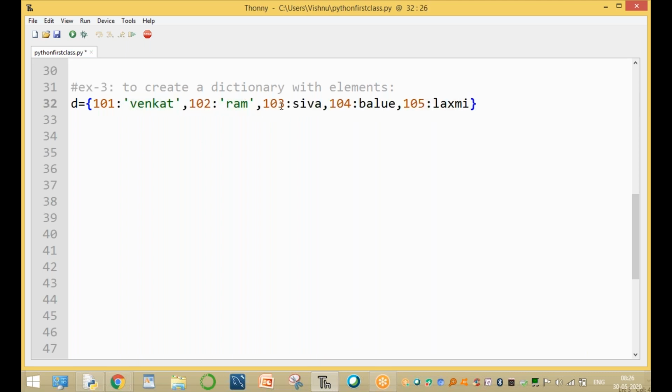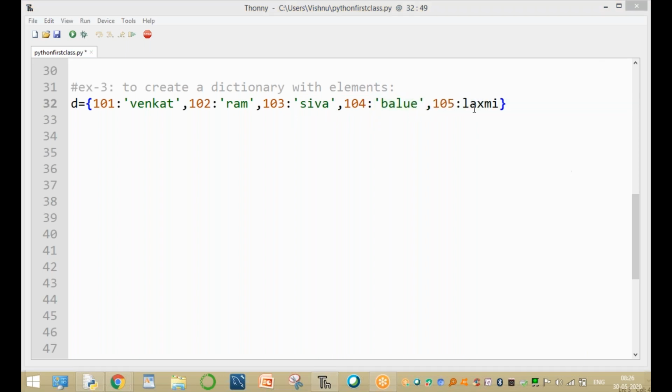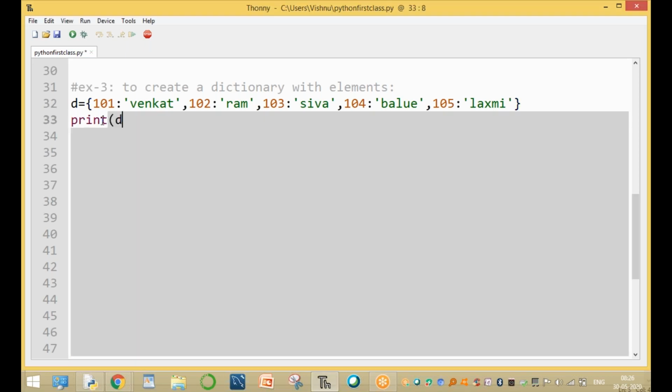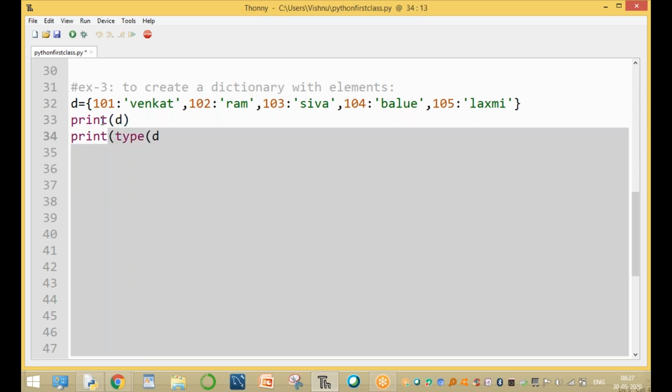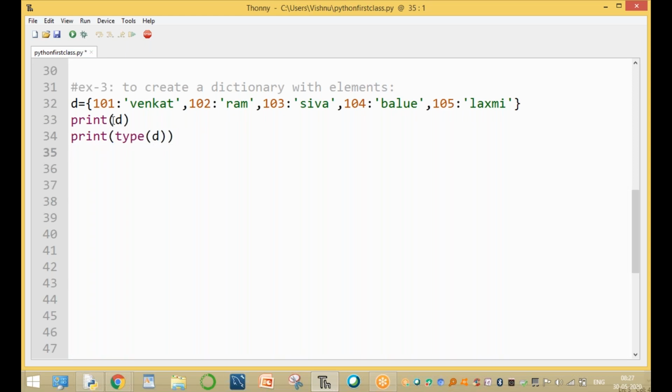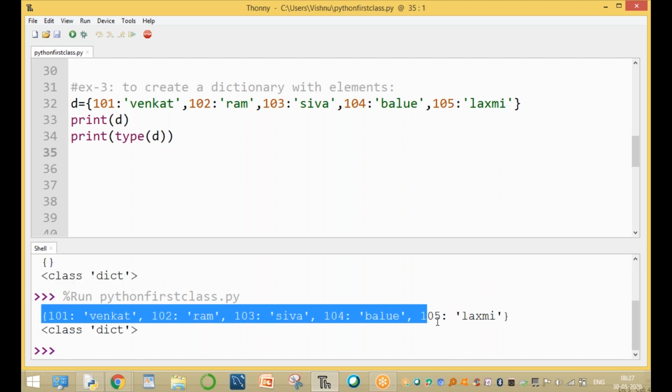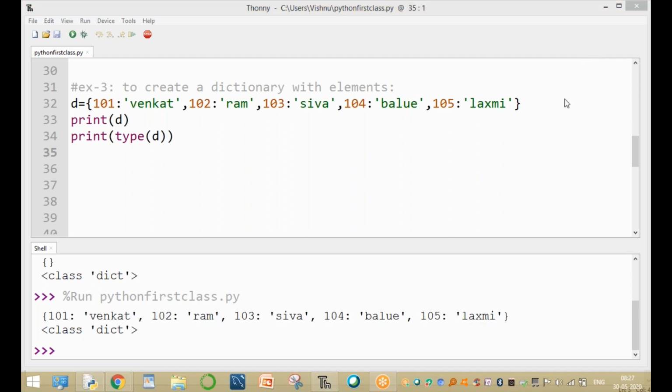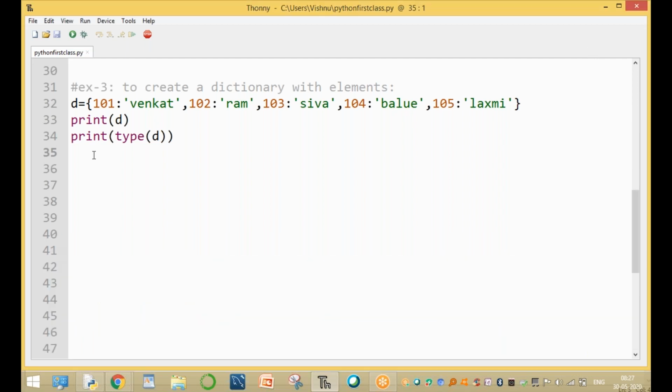All these values are string values, that's why we are enclosing them in single quotes. Now run this: print of D, and the data type is dictionary type. In lists and tuples, only values are stored, but here the dictionaries are stored with values along with keys. This is the example of creating a dictionary with elements.